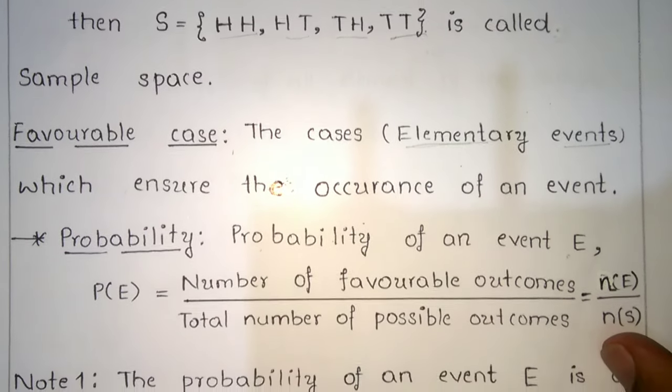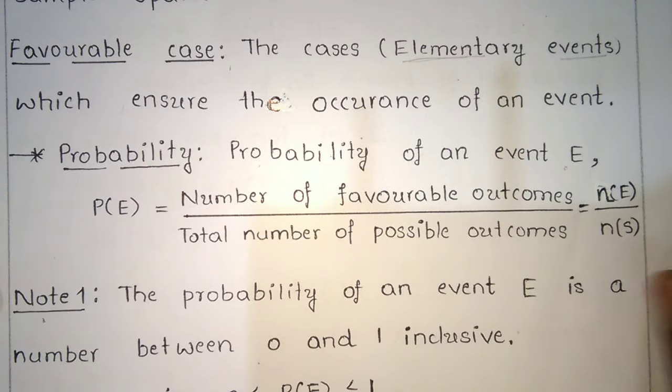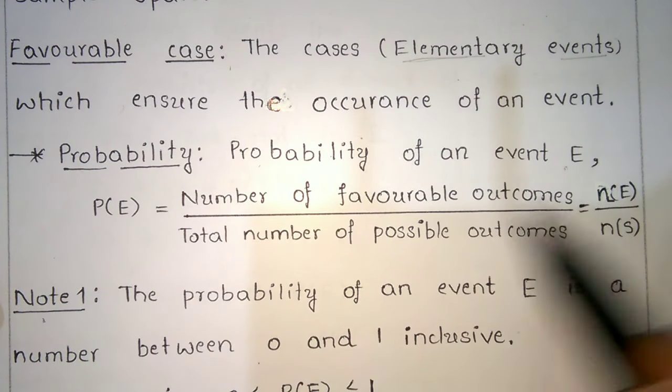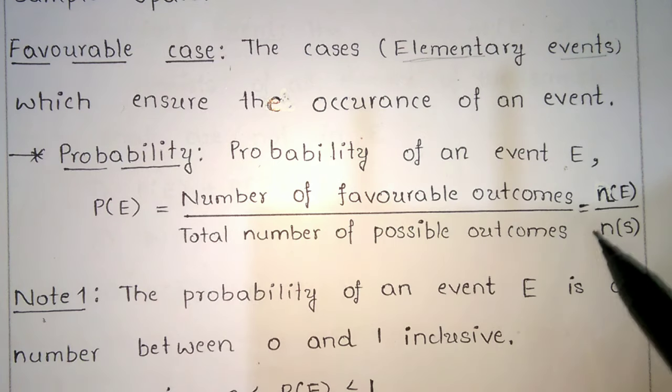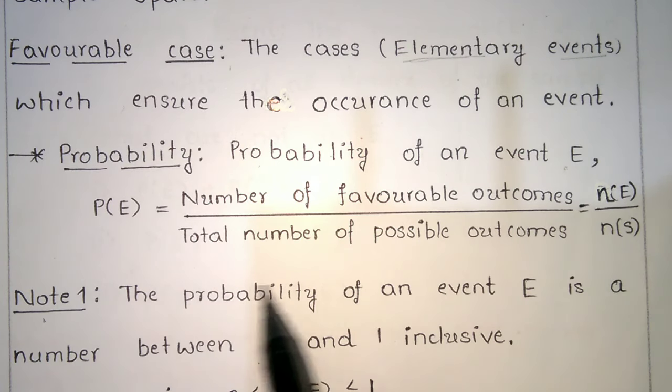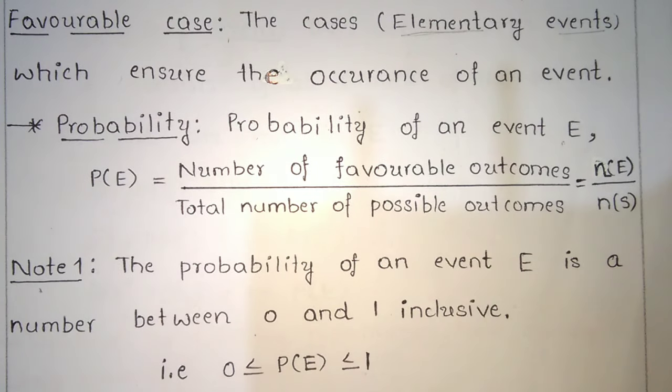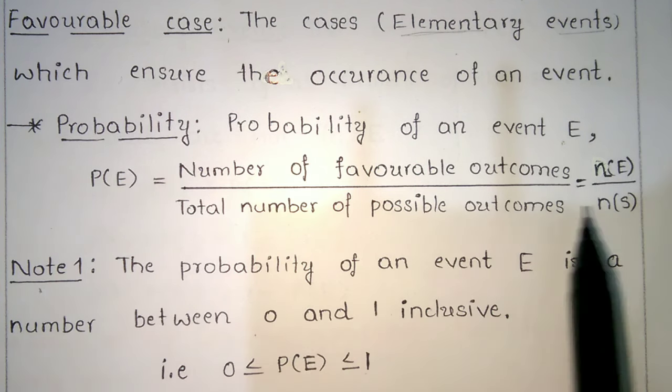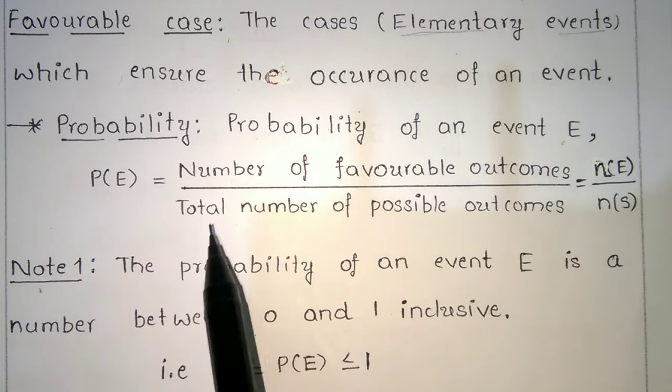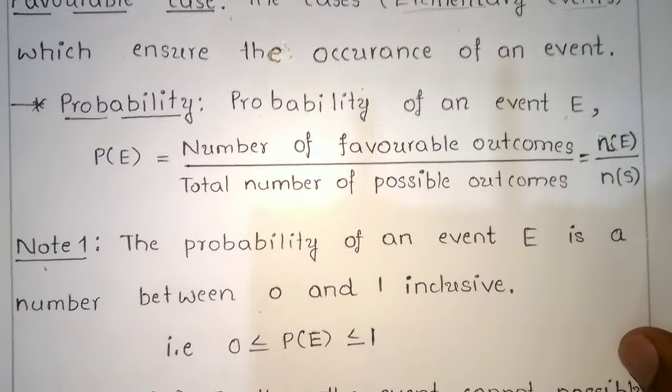Probability. The probability of an event E, P of E, is equal to the number of favorable outcomes divided by the total number of possible outcomes. That means N of E divided by N of S, where S means the sample space, and N of E is the number of favorable outcomes divided by the total number of possible outcomes.